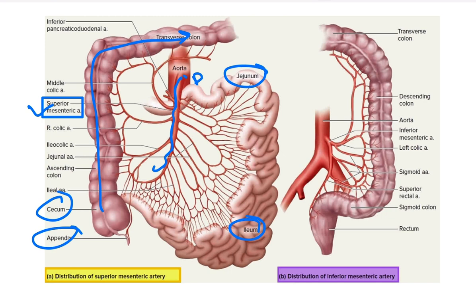So there is a pathology within this superior mesenteric artery. Here we can see another artery, the inferior mesenteric artery, and this inferior mesenteric artery supplies the left colon, sigmoid colon, and rectum.